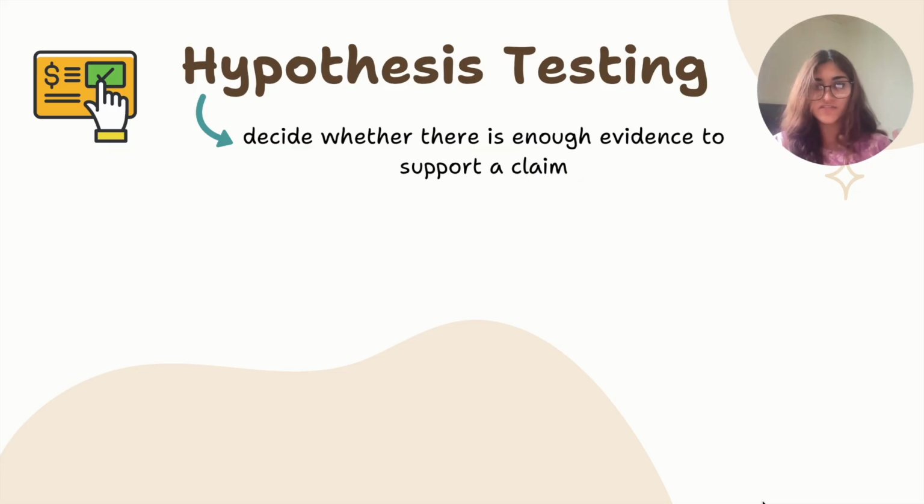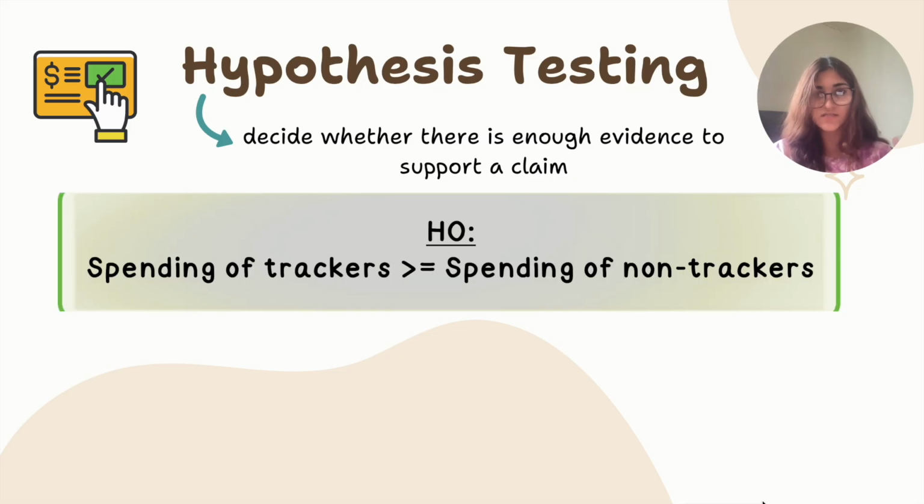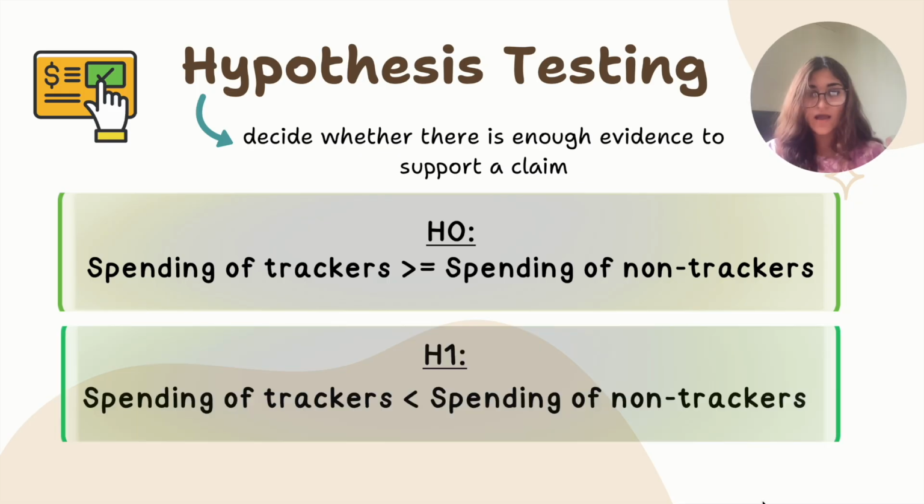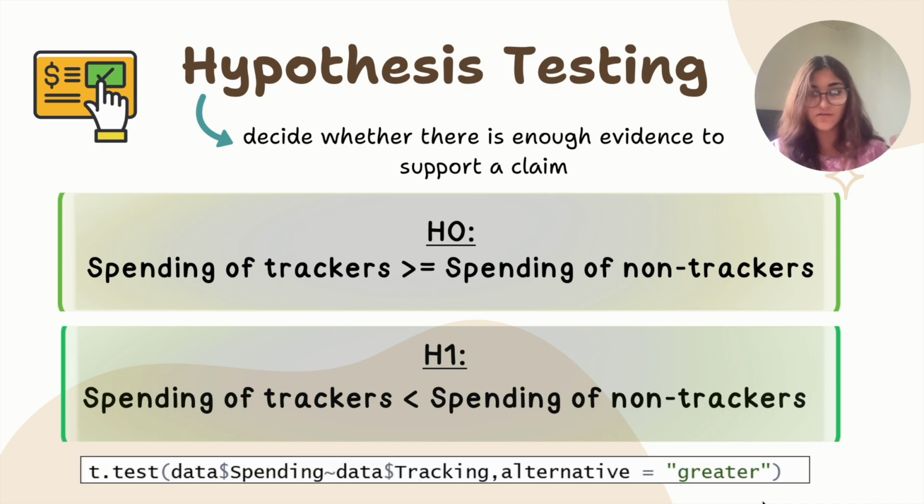In hypothesis testing, it helps us decide whether there's enough evidence to support a claim. Our null hypothesis is that the spending of trackers is greater than or equal to the spending of non-trackers, and our alternative hypothesis is that the spending of trackers is less than the spending of non-trackers. And we get this from the line of code attached below.